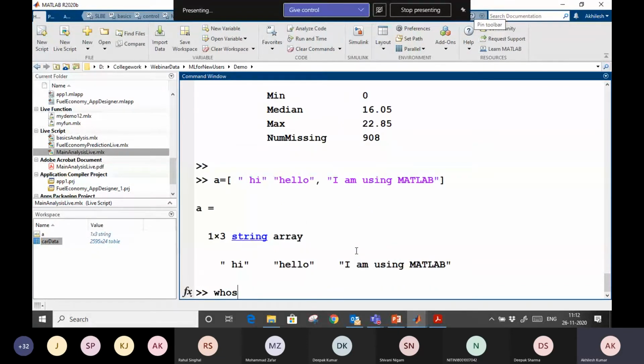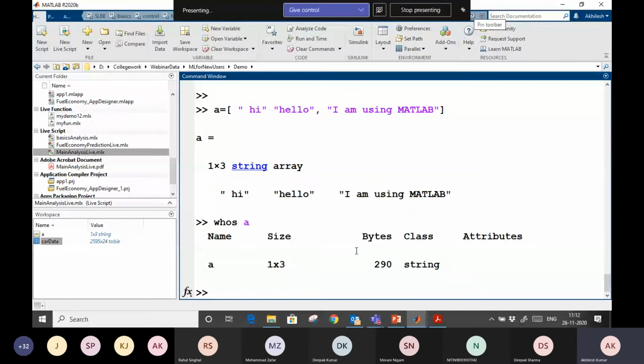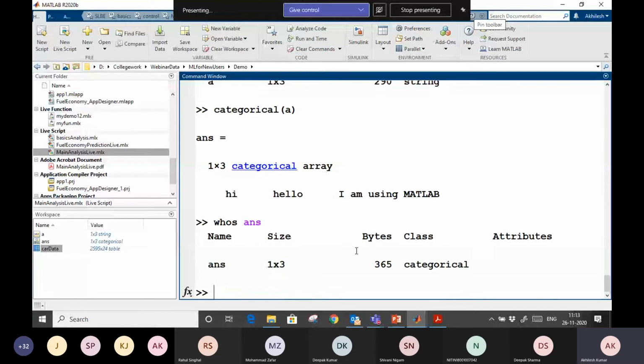If I give a whos command, whos a, it shows that it is a string, right? If I have to convert it into a category, I will use categorical, and a will be converted as a category. Whos answer, it shows that it is a category, right? So if you want to apply math operators, any kind of operators, logical operators or relational operators, we require to convert as a category.